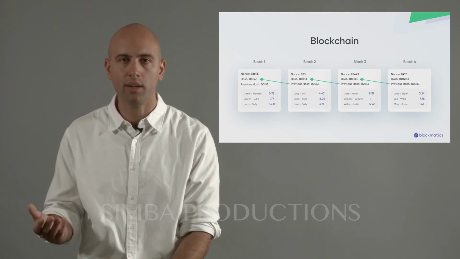Then all the miners would try to work on creating the next block, taking other transactions that they've heard about before that have not yet been included in any block so far, and try to make a block that they can publish to the rest of the network. So that's how we get around this double spend problem, or the Byzantine generals problem.